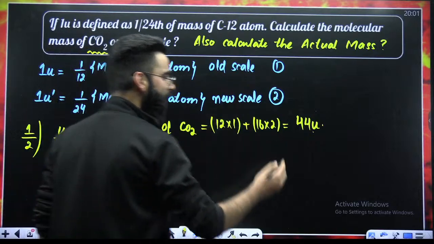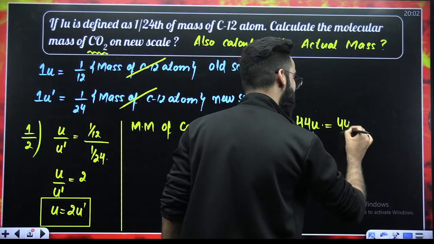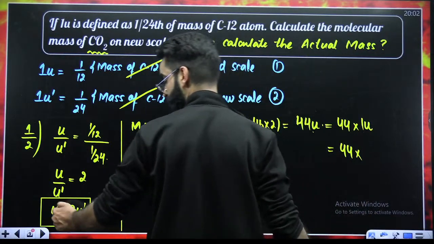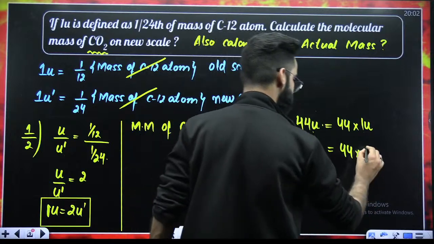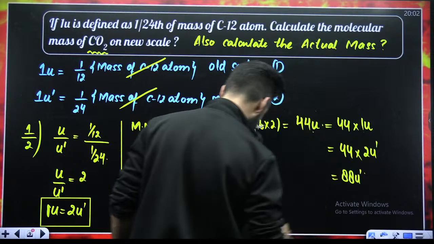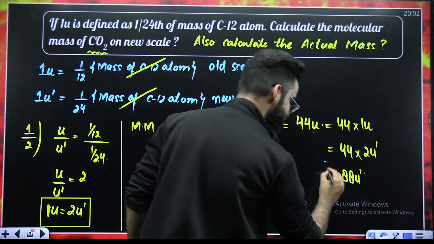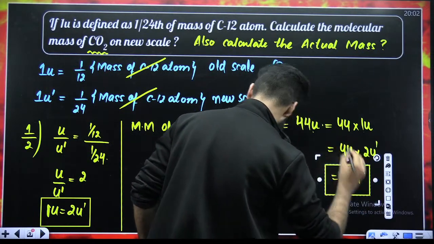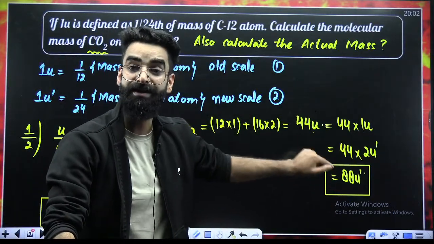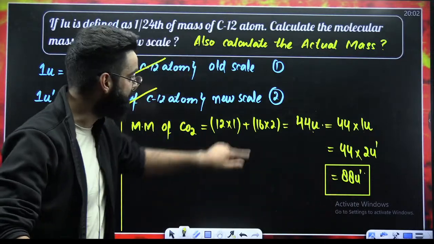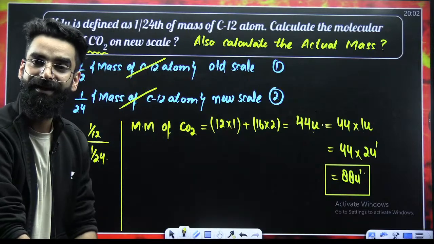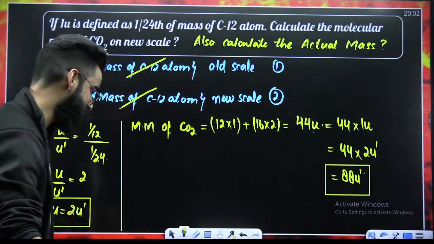So, how do I do it now? This 44U, I can write like this, 44 multiplied by 1U. And instead of 1U, you can write 2 times U dash. The value comes out to be 88U dash. So this is now the molecular mass of carbon dioxide as per new scale, and this was the molecular mass as per old scale. Okay, so our first question is done and dusted.